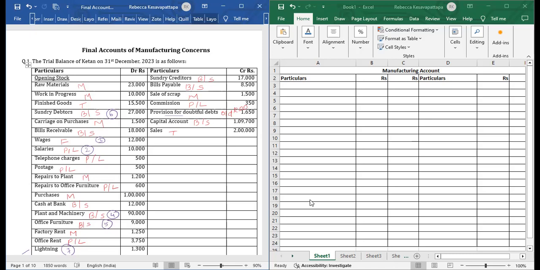So first we will write here: to raw materials consumed.